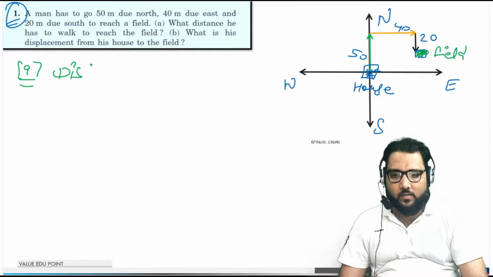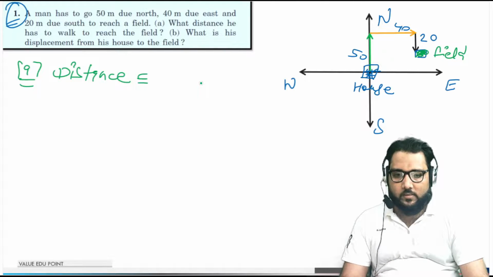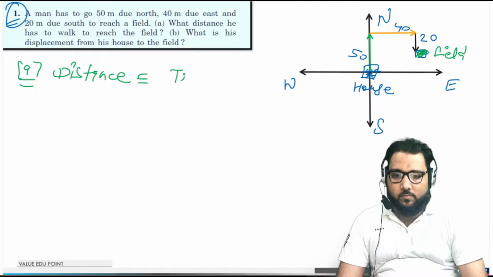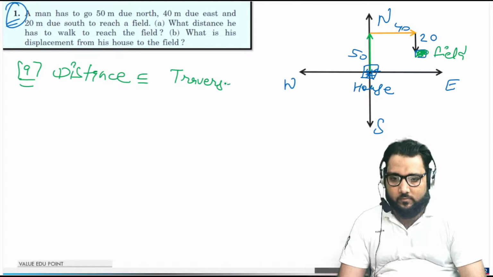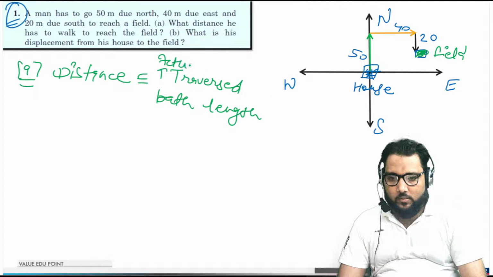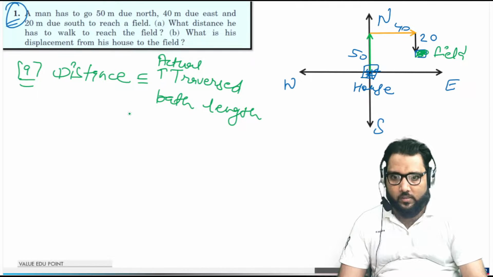Whenever he asks for distance, remember guys, nobody will tell you the meaning of distance. The distance is the traversed path length, the actual path length, meaning how much he ran.